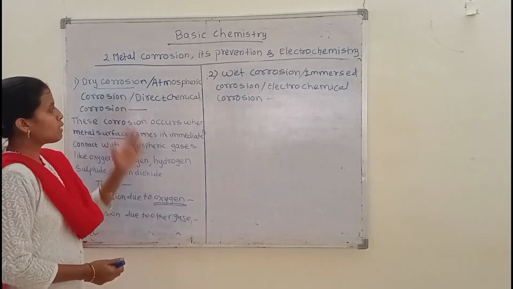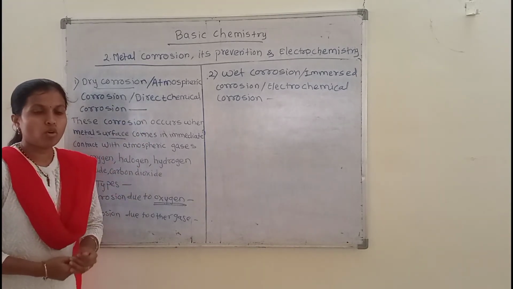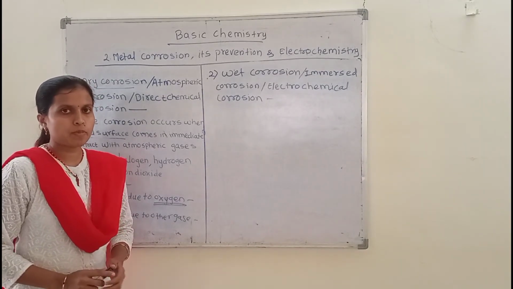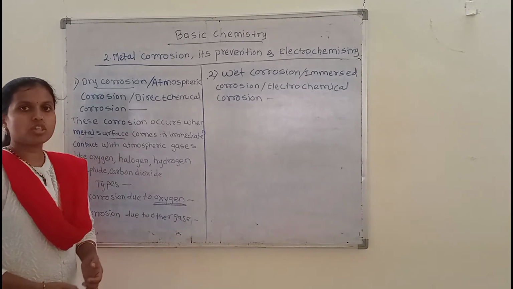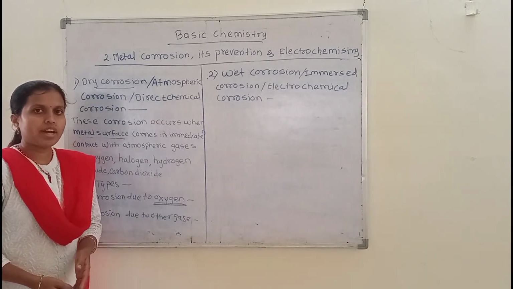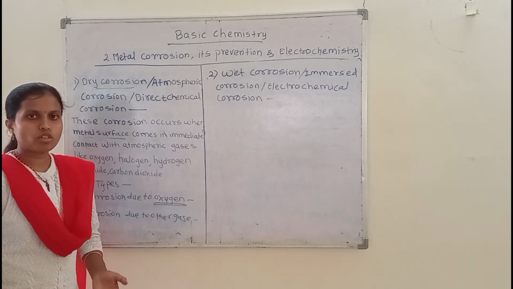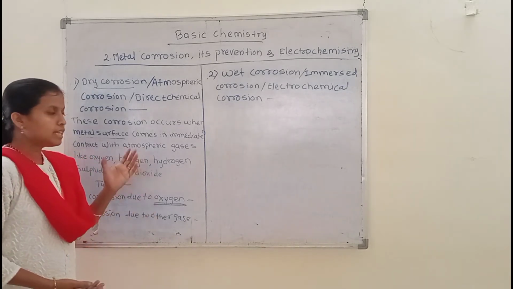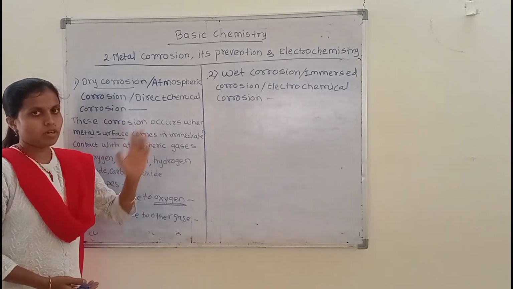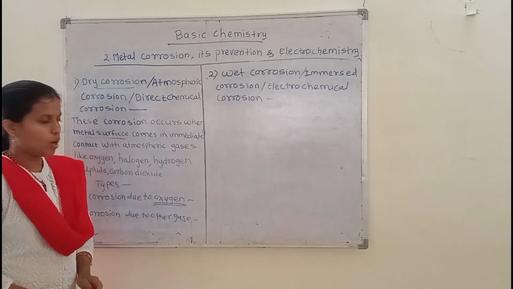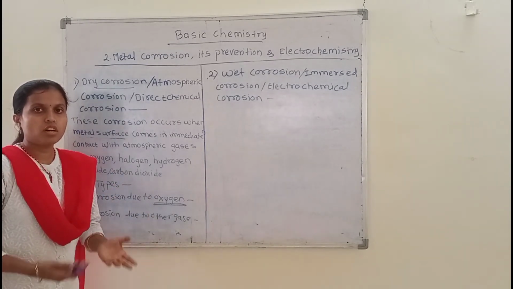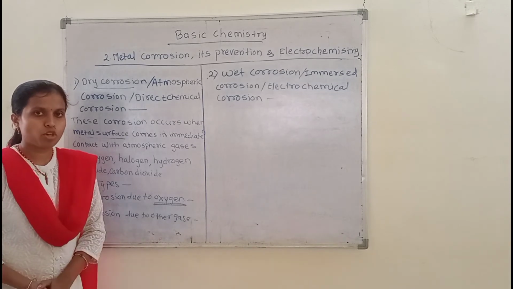Atmospheric corrosion occurs when a metal is in direct contact with atmospheric gases like oxygen, carbon dioxide, hydrogen sulfide, halogens, sulfur dioxide, nitrogen, etc. The metal then undergoes a chemical reaction, and atmospheric corrosion is carried out. The corrosion rate increases when moisture is present in the atmosphere.